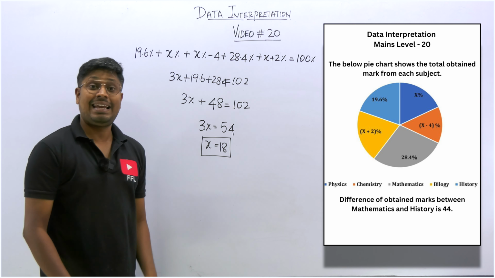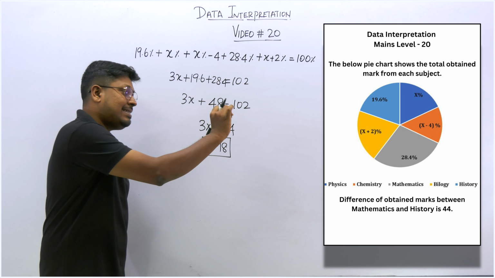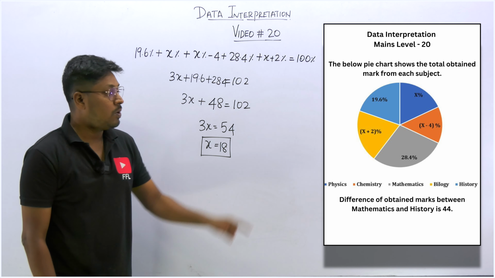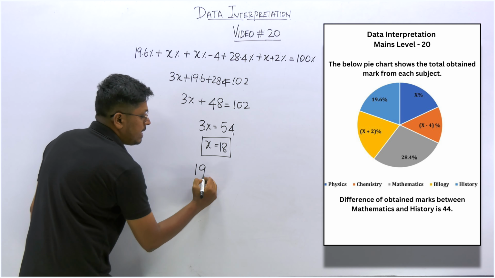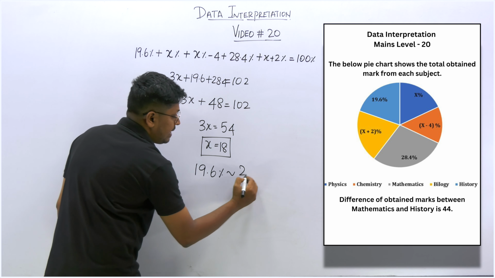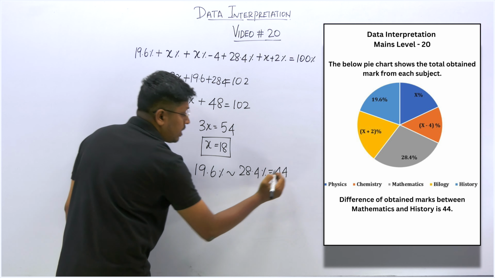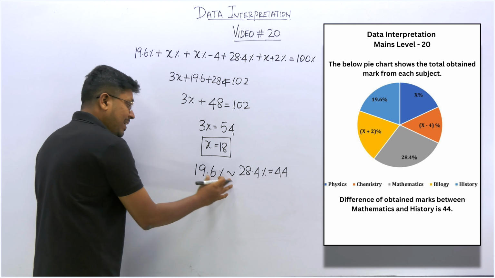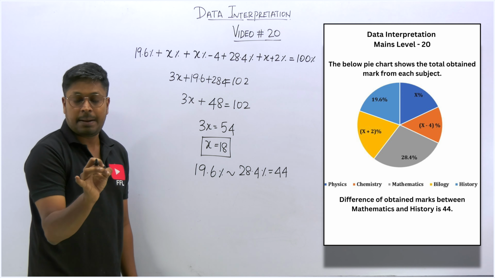So what is the second step? They have given a clue that the difference between history and mathematics is 44. What is the score that he got in history? 19.6 percentage is history. What about mathematics? 28.4 percentage. So the difference is how much? 44 marks.